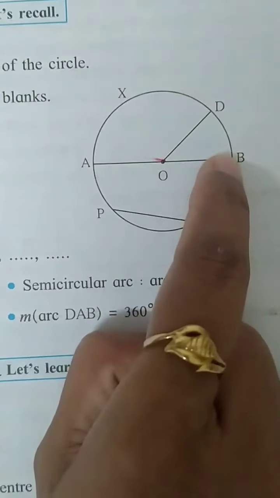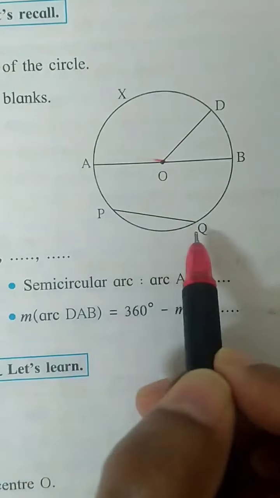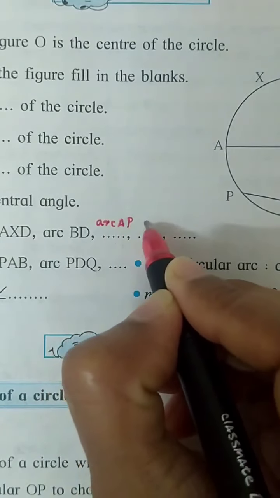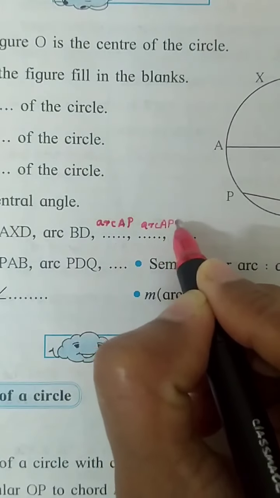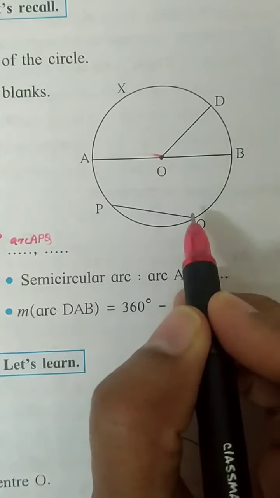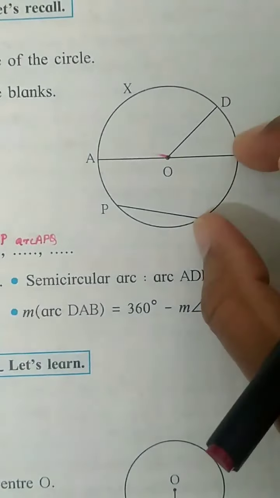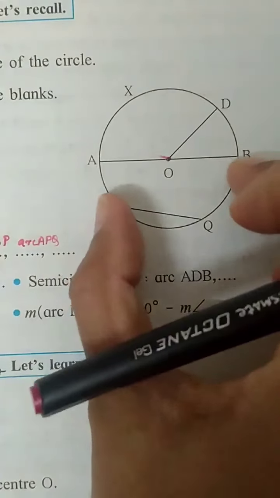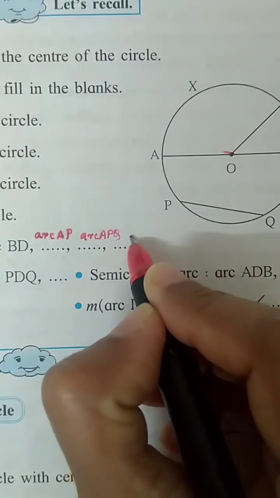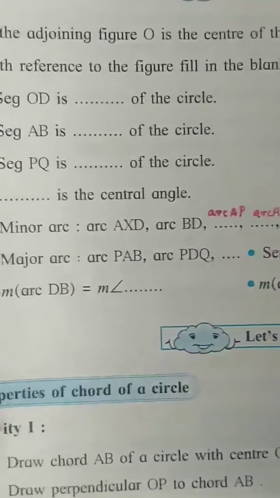Arc BD, second. Now, we can write arc AP, arc APQ. This is also a minor arc, arc BQ or BQP. Anyway, you can write arc BQ. You can talk about this minor arc, or from here till here, this is also a minor arc. BQP, any one name you can write. I'll write arc BQ. These all are minor arcs.